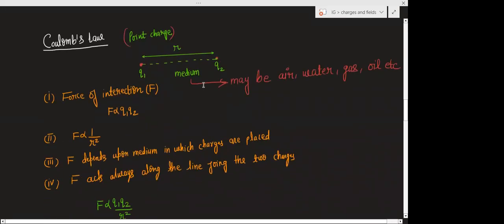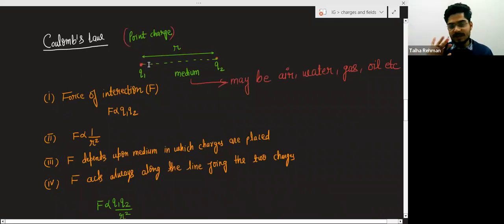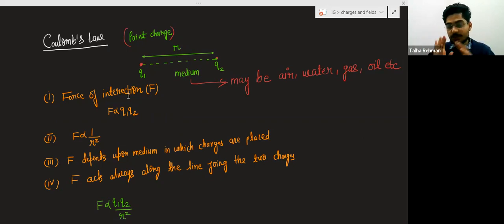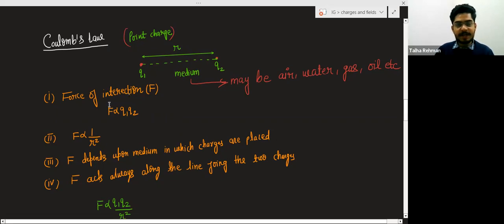Okay, sure. So this is the meaning of point charges. Now clear? So these two point charges, Q1 and Q2, separated by some distance R, then the force of interaction. Force of interaction means between two charges, the force can be attractive or the force can be repulsive. This force is directly proportional to the product of two charges.